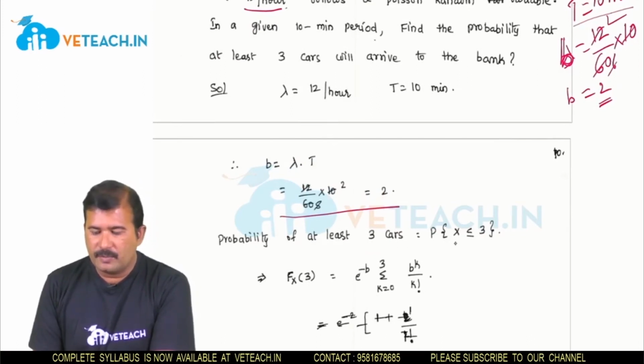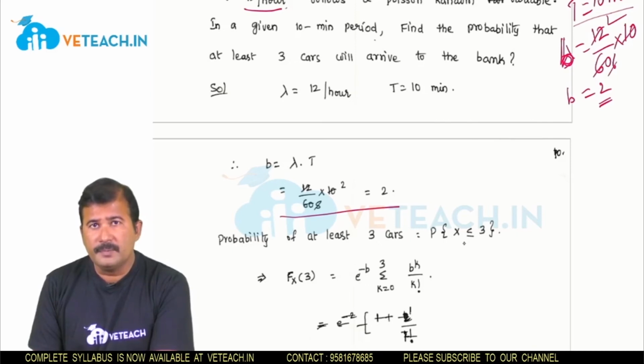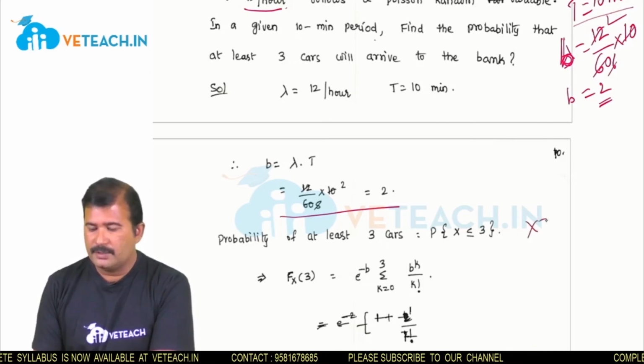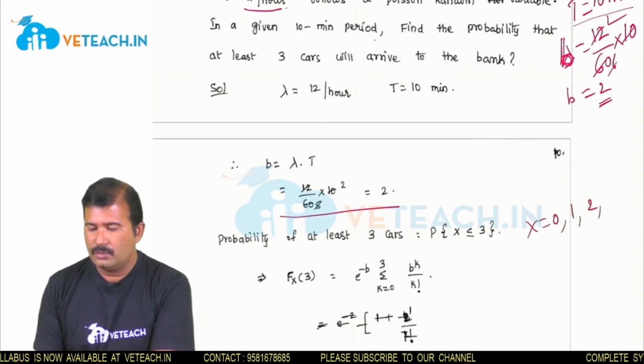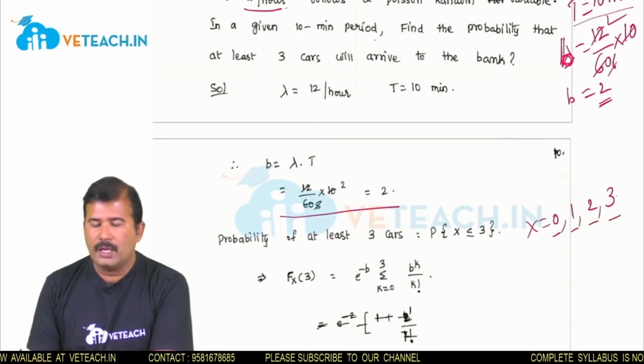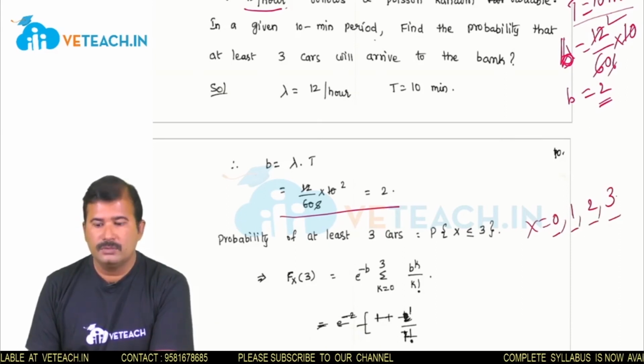At least means probability of x is minimum 3. That means x less than or equals to 3. That means either x value is 0, 1, 2 and 3. So that means either 0 cars, 1 car, 2 or 3 cars. That means less than or equals to 3.